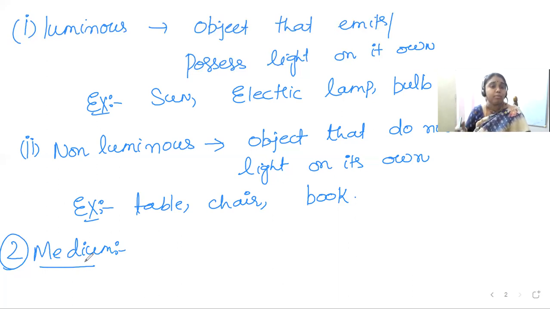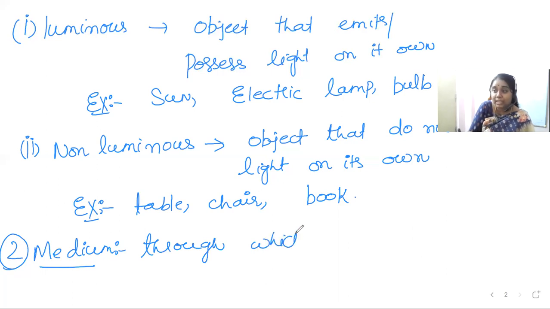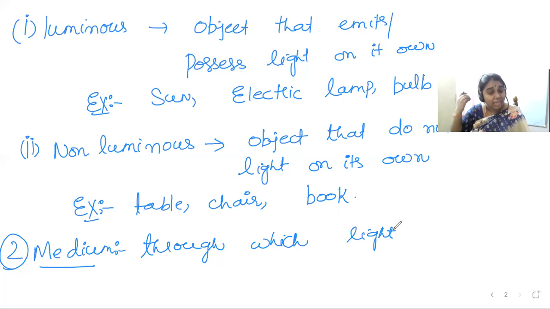We are saying it is a form of energy, so it has to travel through something. So it is a substance through which light propagates. That which light propagates through is called what? Medium. Here again there are different categories of medium. You can have a medium where light can propagate completely, another medium where light will not propagate completely, and another type where light will not totally enter into that medium.